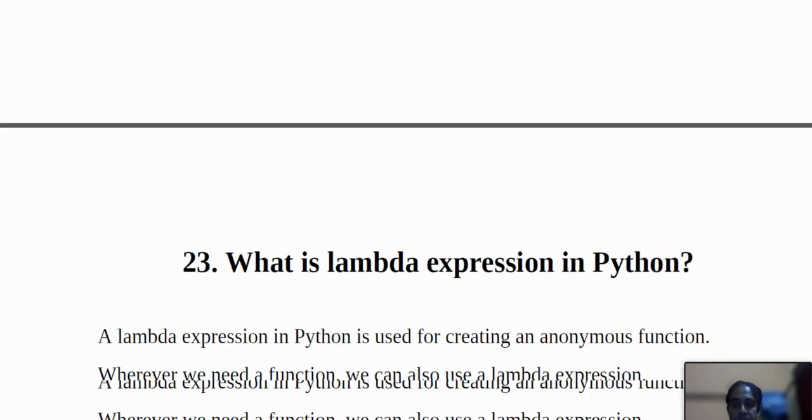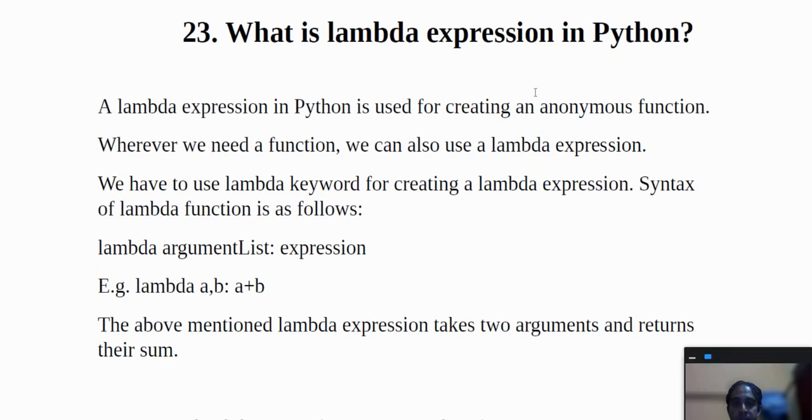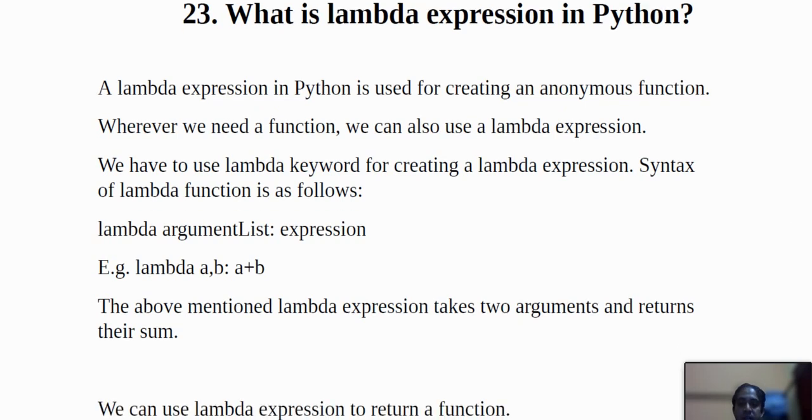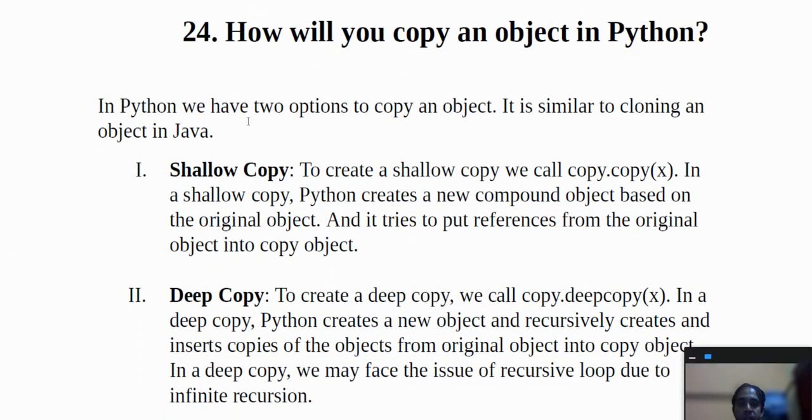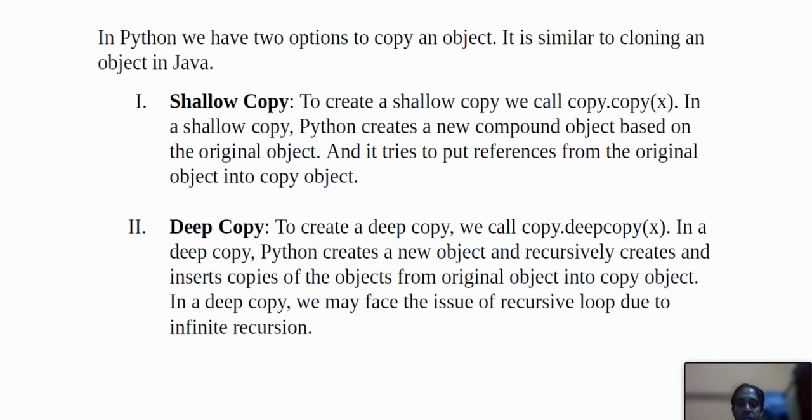And the next question is, what is the lambda expression in Python? What is the representation of lambda? A lambda expression in Python is used for creating an anonymous function. So this is the thing, and wherever we need a function we can also use the lambda expression, and details have been given on this screen. So the next question is, how will you copy an object in Python? In Python we have two options to copy an object. It is similar to cloning an object in Java, that is shallow copy and deep copy. This is known to all. Okay, I can't tell you the detail. So this is the thing.